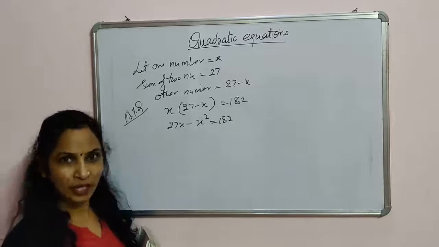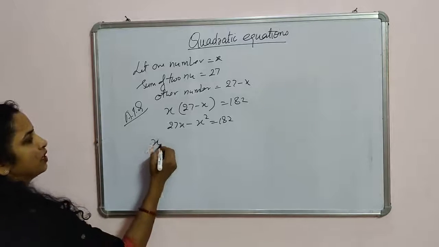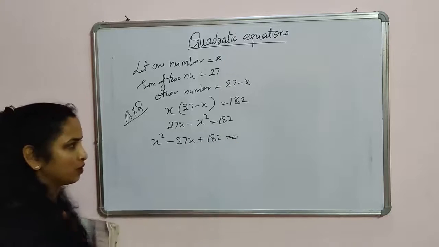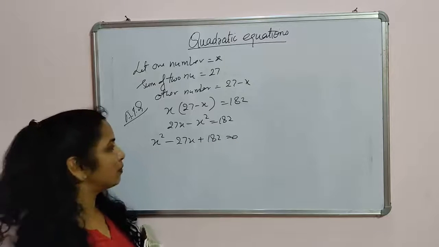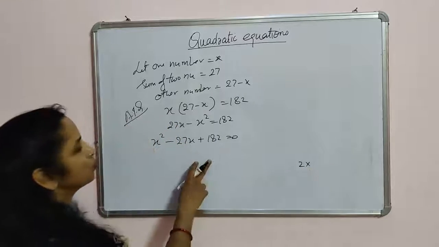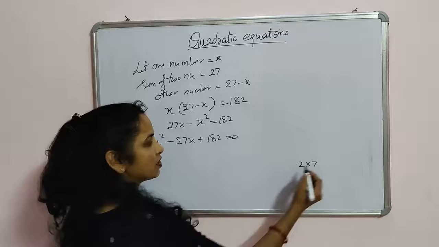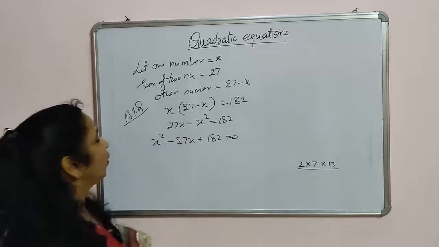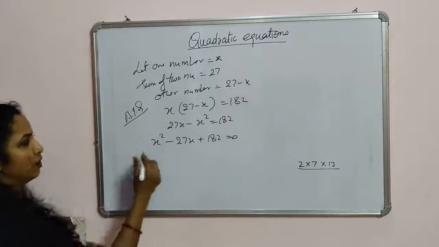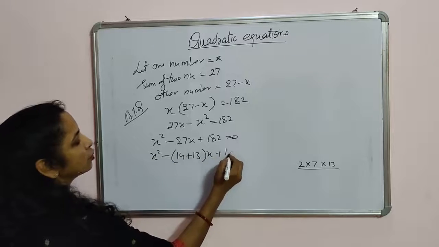Now you have to make the quadratic equation. So what will you do? You will bring these terms towards the RHS. It will be x square minus 27x plus 182 is equal to 0. Again by the factorization method. In the factorization method, what will you do? You will factorize this term. So the factors are 2 into 91. 91 is divisible by 7, so 13 and 7 are the factors. Now we need 27. What will you do? 14 plus 13 will be 27. So we can say it is 14 plus 13. This is called the splitting term.